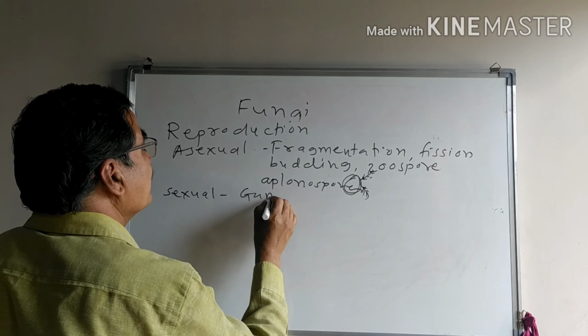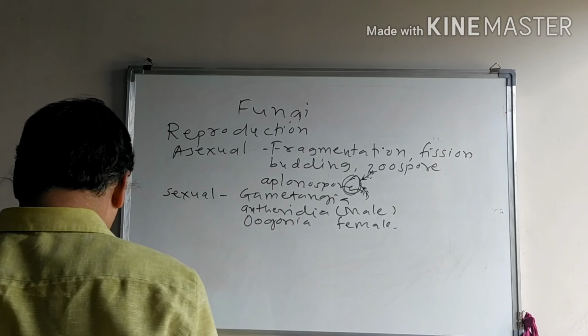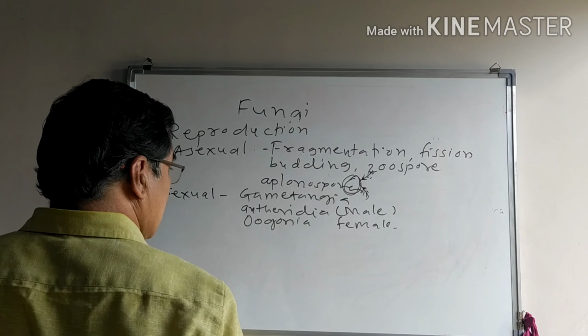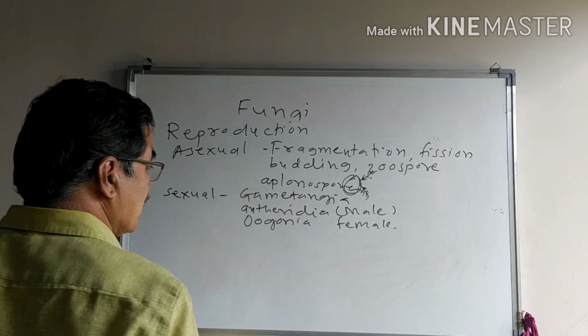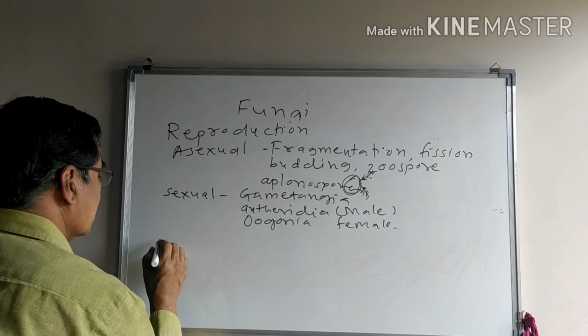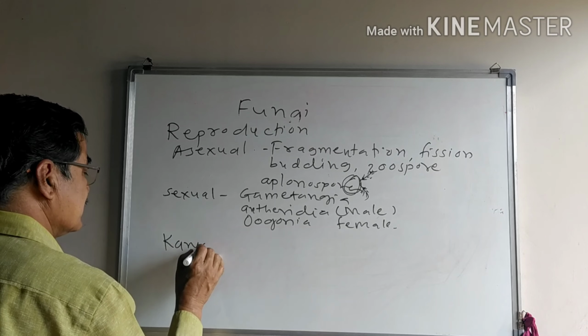The gametangia produce the male sex organ and the female sex organ. The male sex organ is known as the antheridia. Antheridia, male. Oogonia is known as the female. The oogonia and antheridia, the sexual reproductive organs, undergo reproduction, firstly by karyogamy.